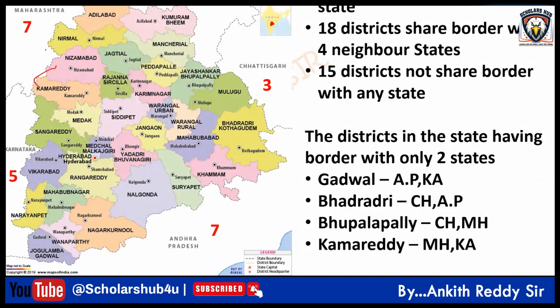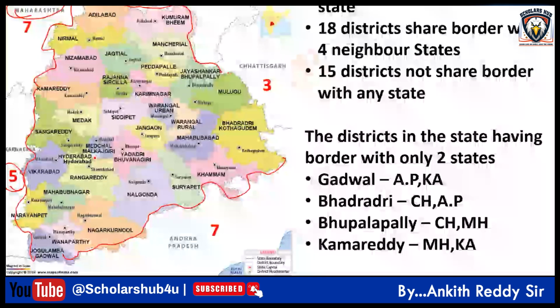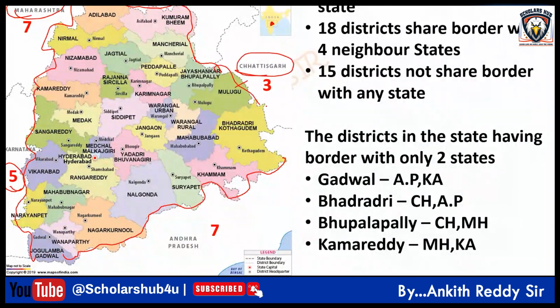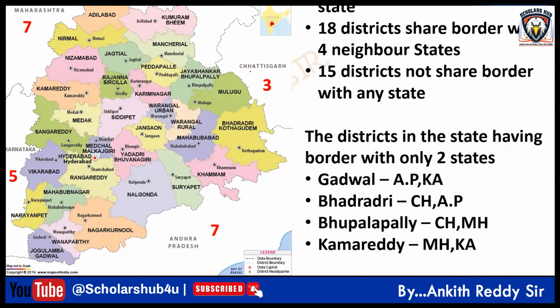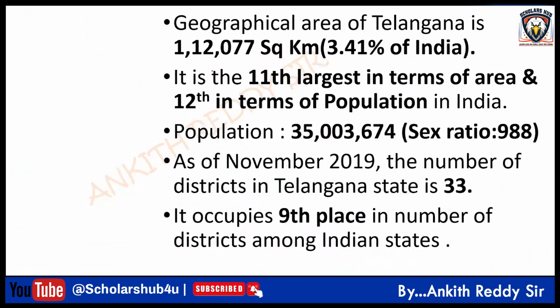So Kamareddy, Nizamabad, Nirmal, Adilabad, Komaram Bheem Asifabad, Mancherial, Jayashankar Bhupalpally share a border with Maharashtra. Kamareddy, Sangareddy, Vikarabad, Narayanpet, Jogulamba share a border with Karnataka. Jogulamba Gadwal, Wanaparthy, Nagarkurnool, Nalgonda, Suryapet, Khammam, Bhadradri Kothagudem share a border with AP. And 3 districts, Bhadradri Kothagudem, Mulugu and Jayashankar Bhupalpally share a border with Chhattisgarh. Tribal. Right. Anyways, we already covered these topics in detail. We'll try to solve some questions after this.